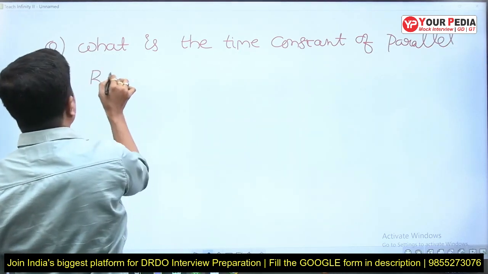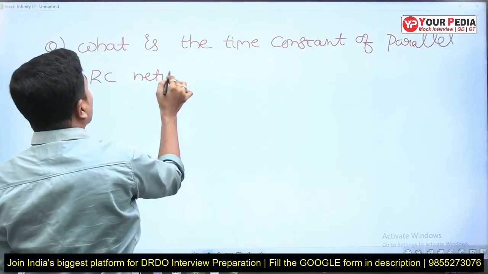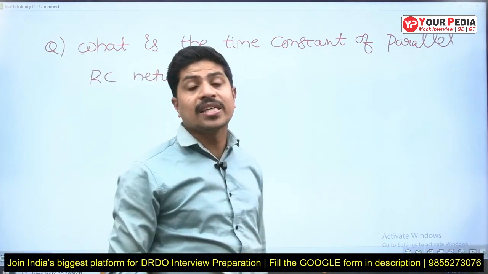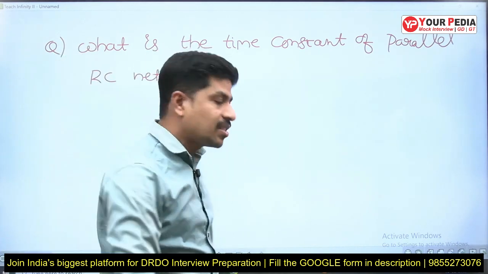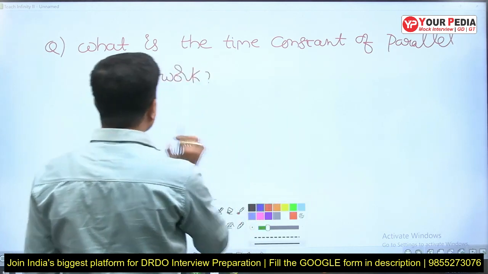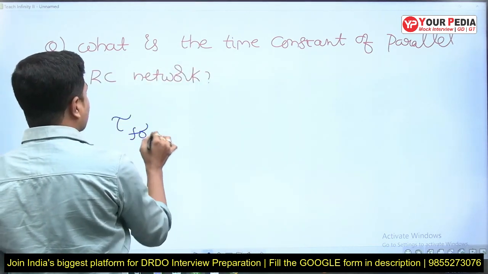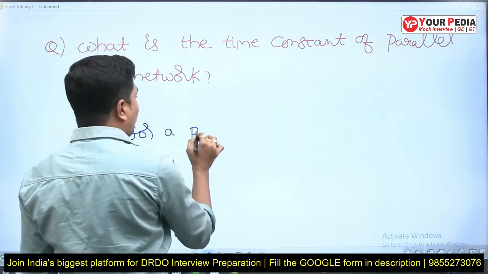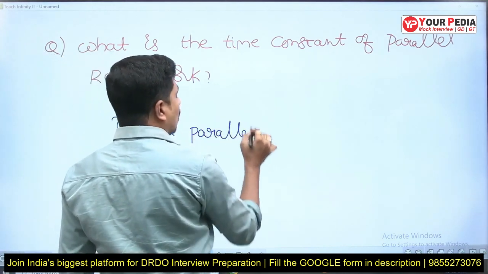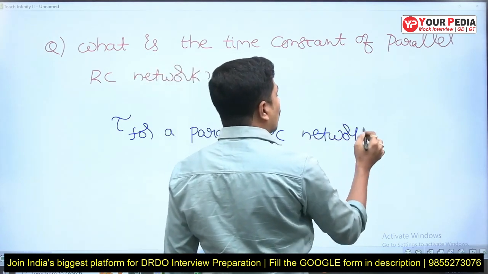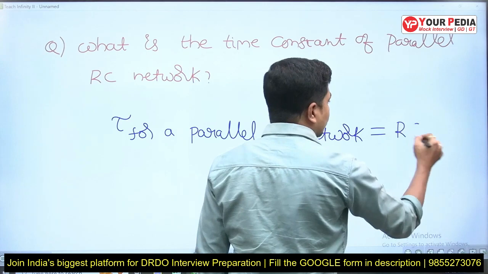We gave the time constant of a series RC network as RC, so what is the time constant of a parallel RC network? That is also RC. Tau for a parallel RC network is equal to RC.